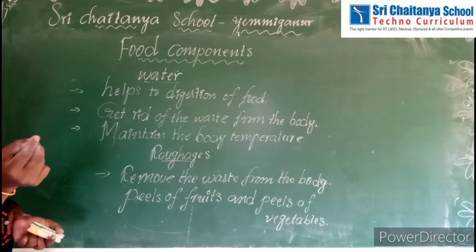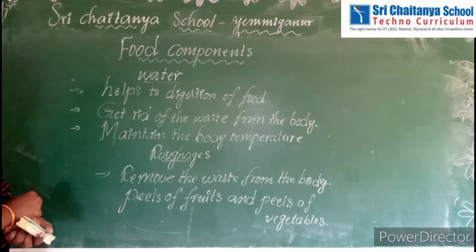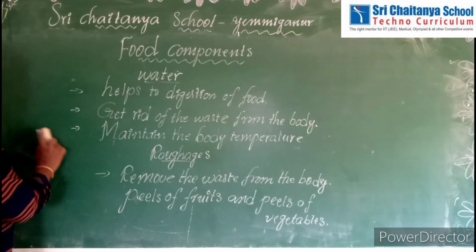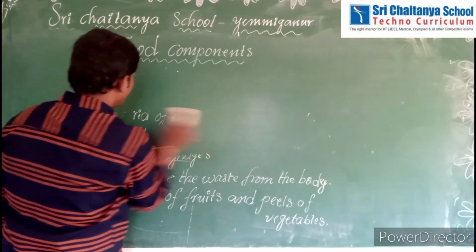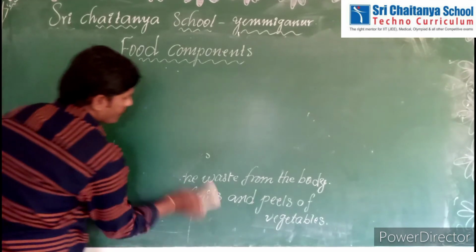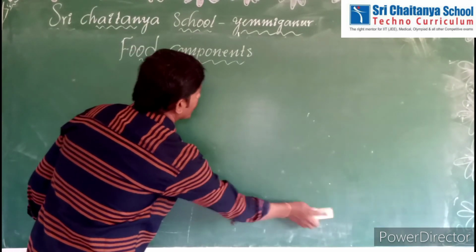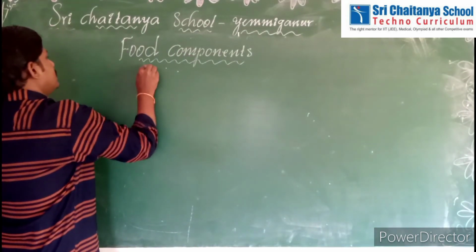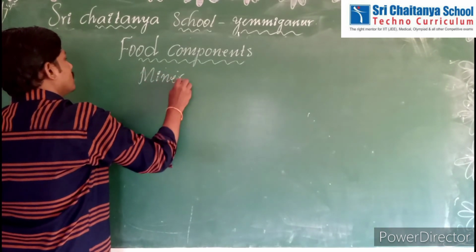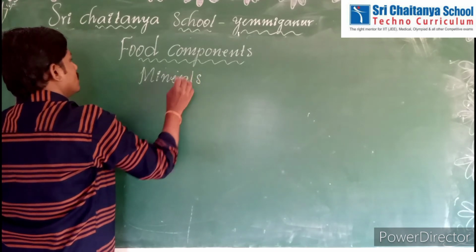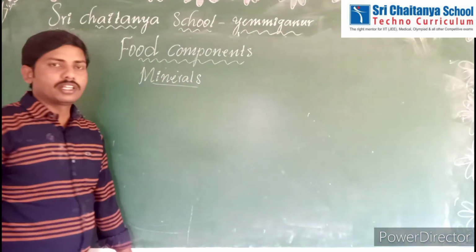Now we are discussing some minerals. You see here, I am rubbing the board. Now we are discussing minerals. As children see here, what are the minerals?